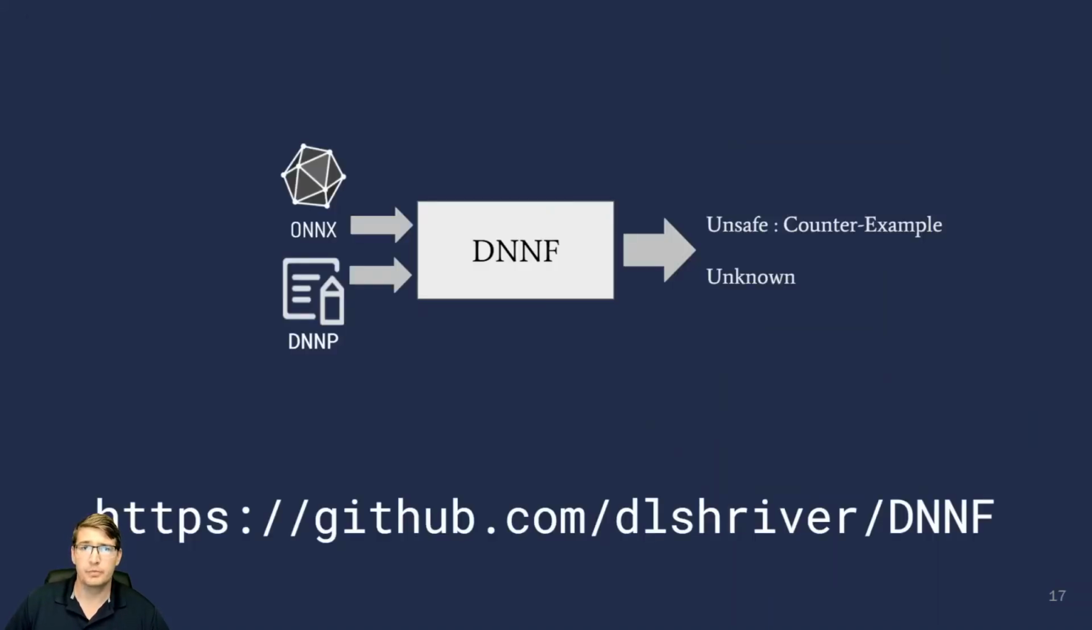We've implemented our reduction in a tool which we call DNNF. Our tool accepts DNN models in the ONNX format and properties written using the DNNP property specification language. DNNF applies property reduction and then runs one of several available backend falsification methods and reports a result.